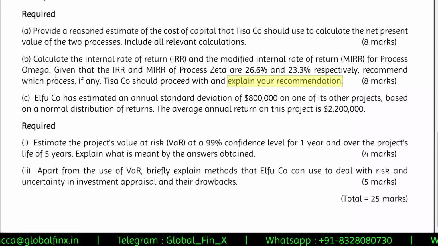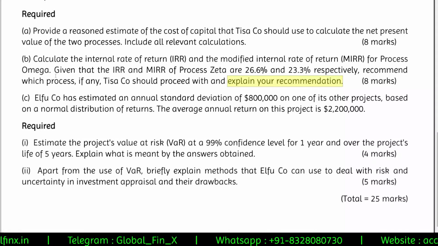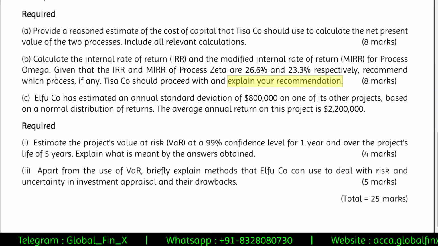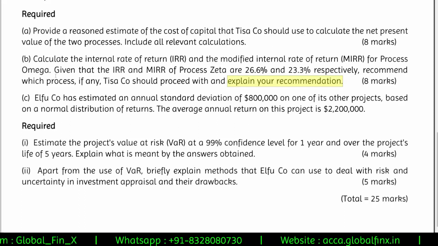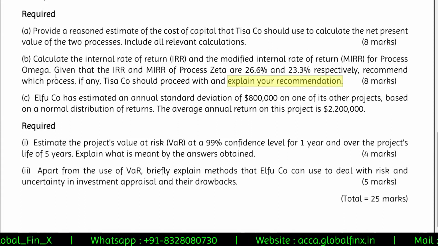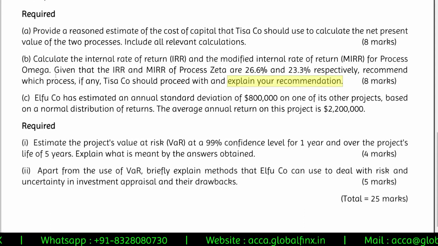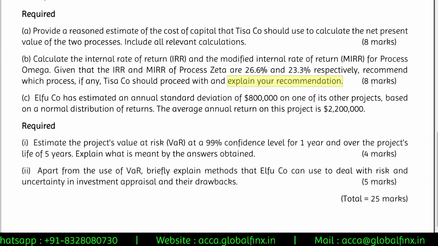You have to compare weighted average cost of capital with IRR. If IRR is more than WACC, then only you should accept any project, otherwise you should not. IRR is what? The return which the project is generating. WACC is what? The cost that you have to incur. So if the return is more than the cost, then only we have to accept it. That is the most important part. So 16 marks are pretty straightforward.